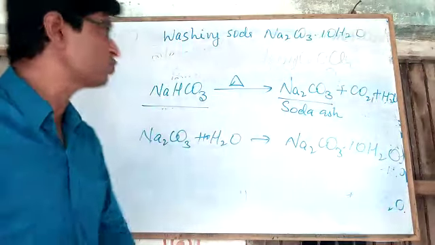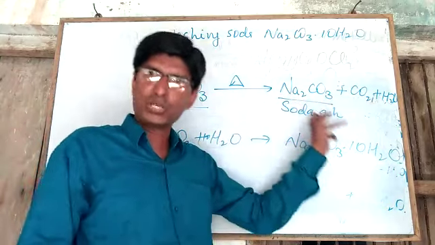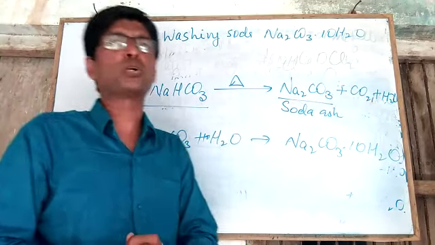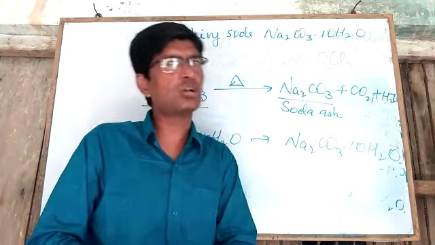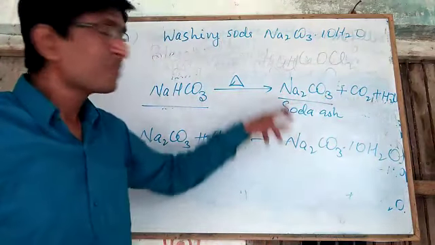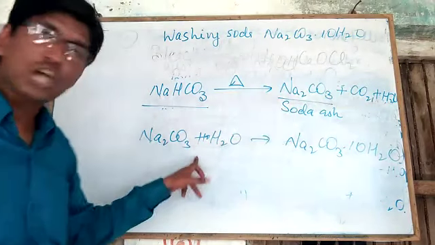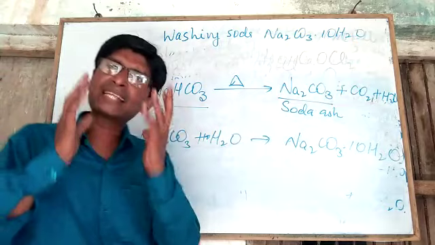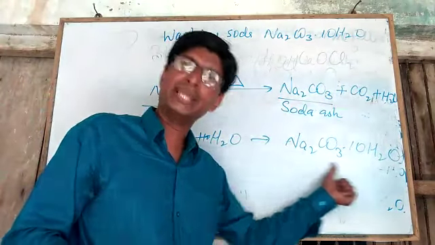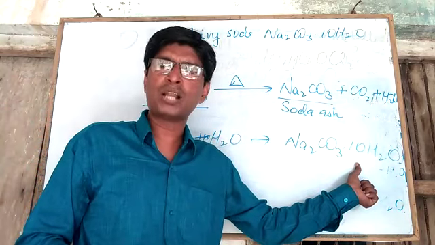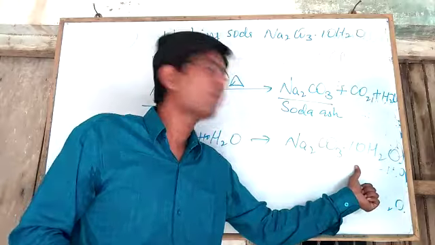When this baking soda is heated strongly, it produces sodium carbonate, which is called soda ash, and carbon dioxide and water vapor are also released. Now this soda ash, Na2CO3, when dissolved in water, gets crystallized and forms Na2CO3·10H2O, which is called sodium carbonate decahydrate or washing soda.